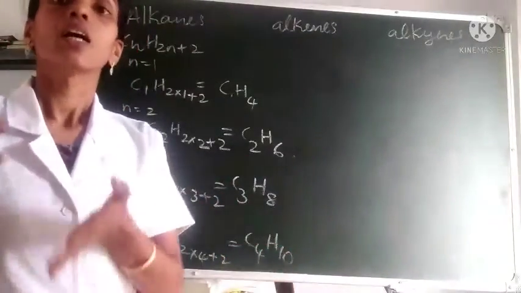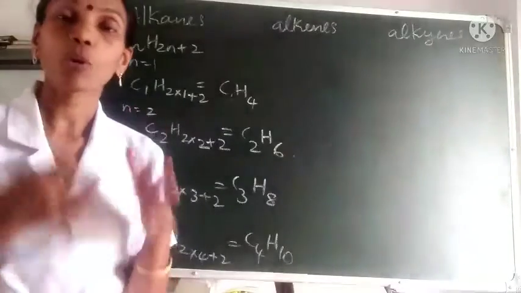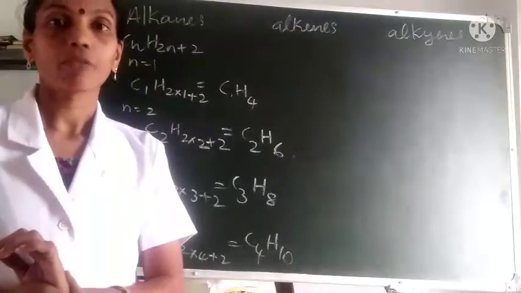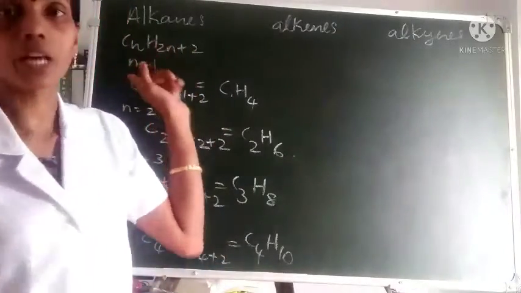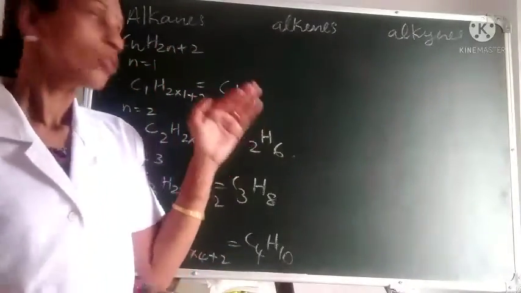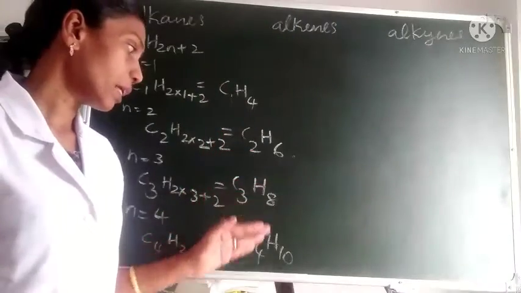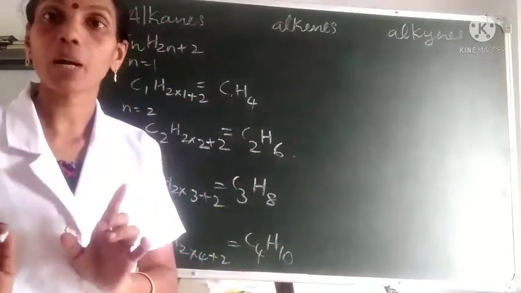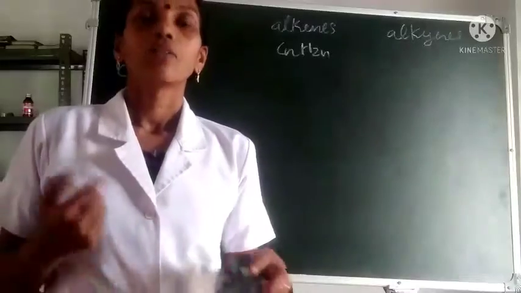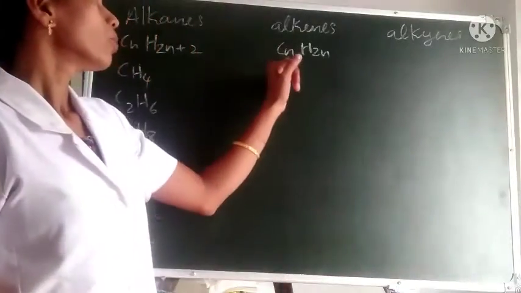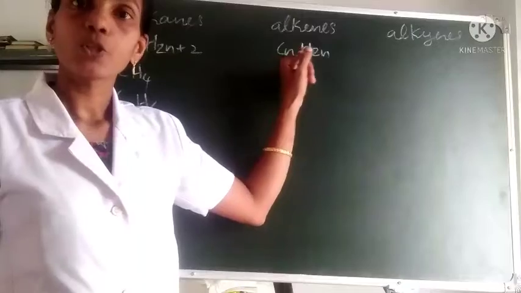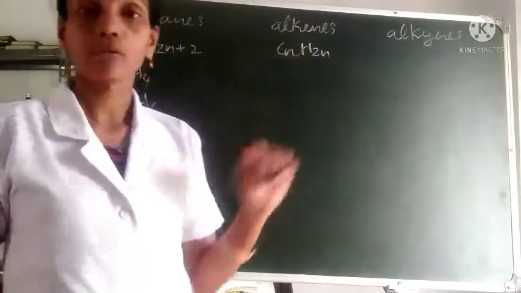Like this, the formula of any member we can find out. For that, we have to give different values for n. Is it clear? So these are some examples of alkanes which contain only carbon-carbon single bonds. Now we can study the examples of alkenes. The formula of alkenes is CnH2n, where n represents the number of carbon atoms.